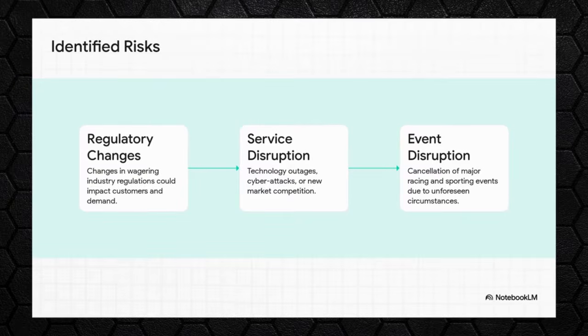Second is service and market disruption. This covers everything from tech outages and cyber attacks to new competitors just shaking up the market. And third is event disruption. What if major racing events get canceled because of weather or a pandemic or anything else? That directly impacts the data they provide.